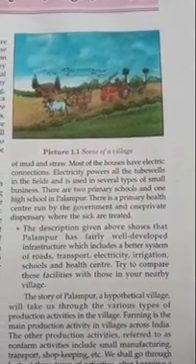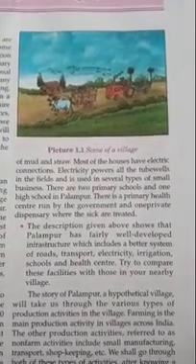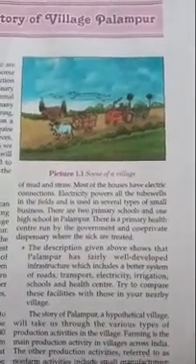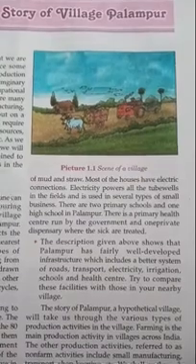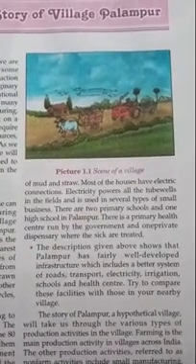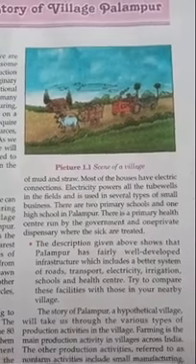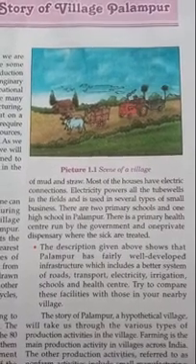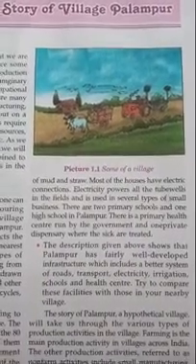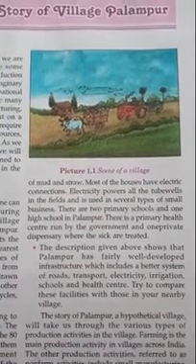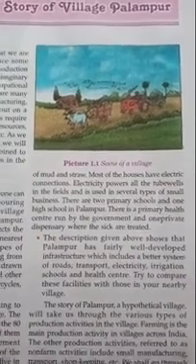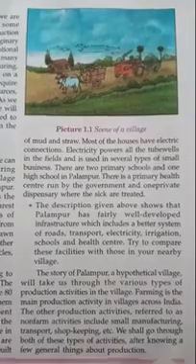Now, most of the houses have electric connections. Okay, so we can understand it is not so rural; in the rural area, there is the advancement of electricity also. Electricity powers all the tube wells in the field and is used in several types of small business. Okay, now they are also using electricity for irrigation facility. There are 2 primary schools and 1 high school in Palampur. There is a primary health center run by the government and a private dispensary where the sick are treated, and the dispensary is also available there, and the hospital also.